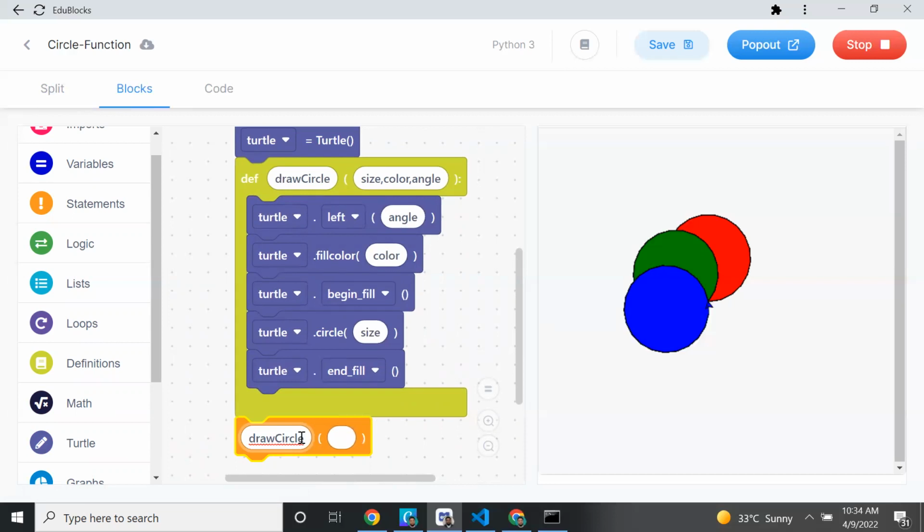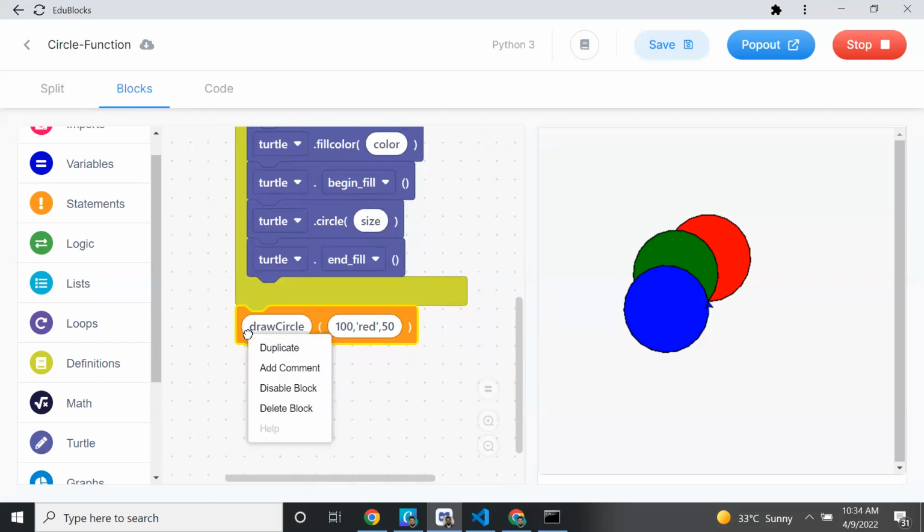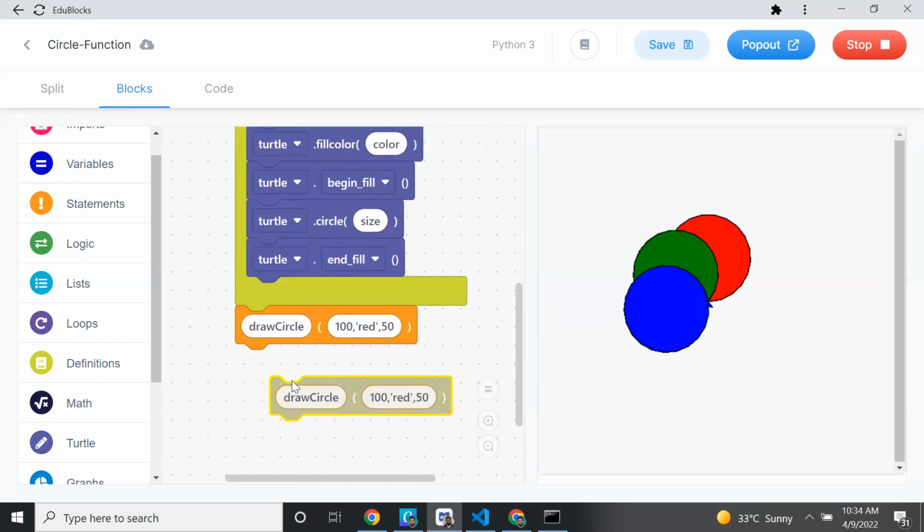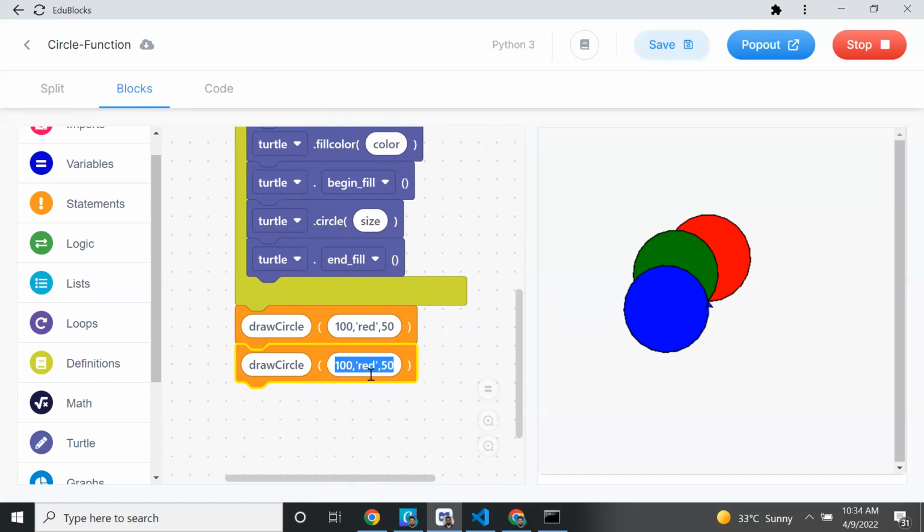drawCircle. So what is the first argument? Size. How much size do I want? I want 100. Then what is my color? I want a red color circle. And then what is my angle? After drawing each circle, change by 50 degrees. So if we duplicate, if you want another color, you don't have to write this much code, you only have to call that function.